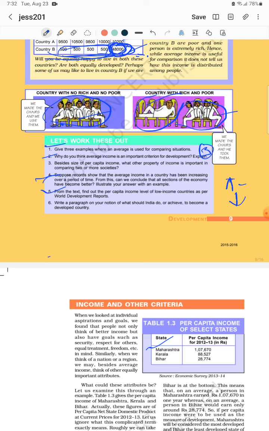Write a paragraph on your notion of what India should do or achieve to become a developed country. This type of question you should never ignore, as nowadays such questions are coming a lot. India is a vast country with a large population. Although it has been doing well since its independence, it needs to achieve much more to become a developed country.